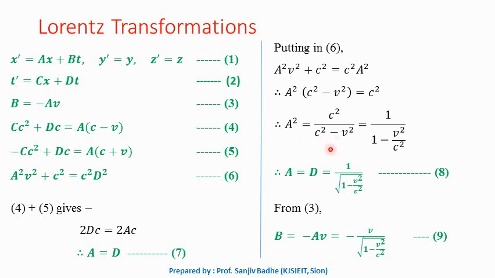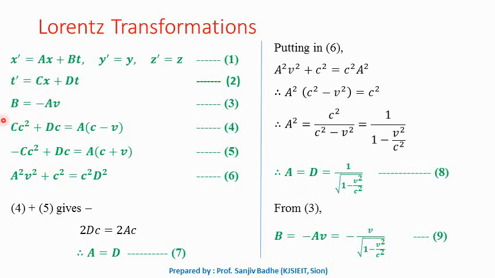So taking square root on both sides, we can write a to be equal to 1 upon square root of 1 minus v square by c square. And from equation number 7, a is also equal to d. So we can write a equal to d equal to 1 upon square root of 1 minus v square by c square. So this becomes our equation number 8. So we have got the values of constants a and d.